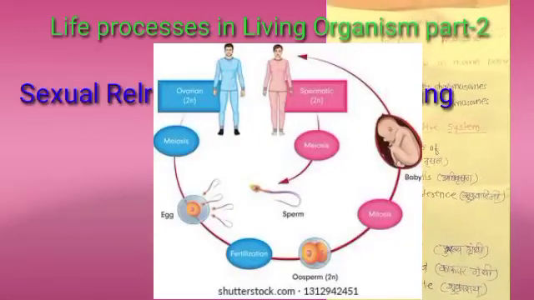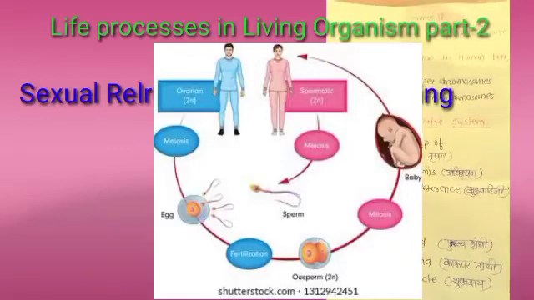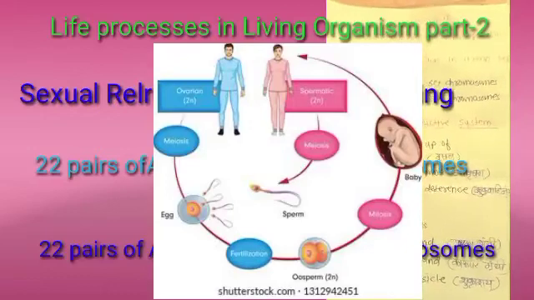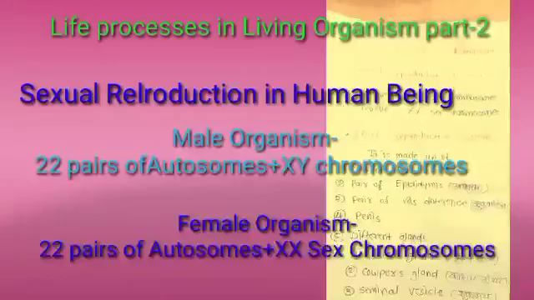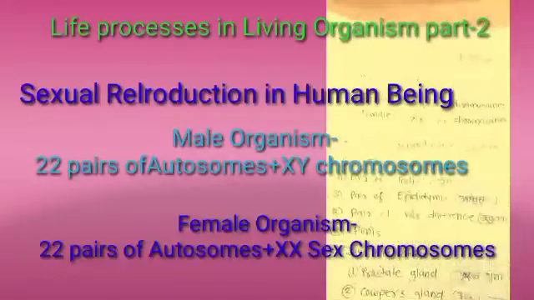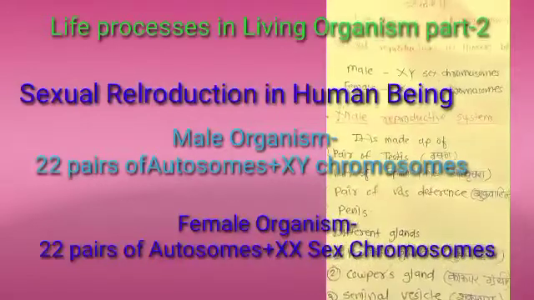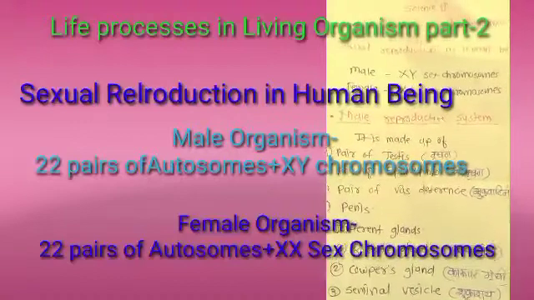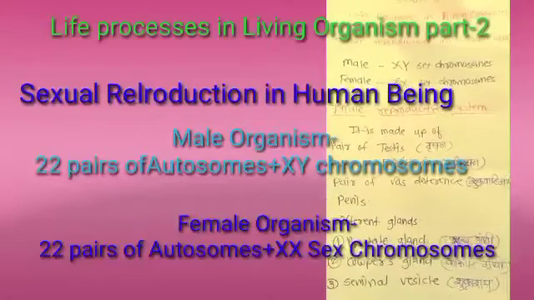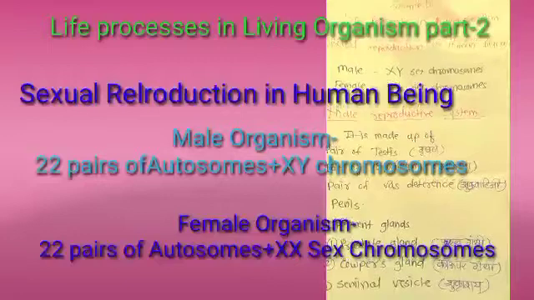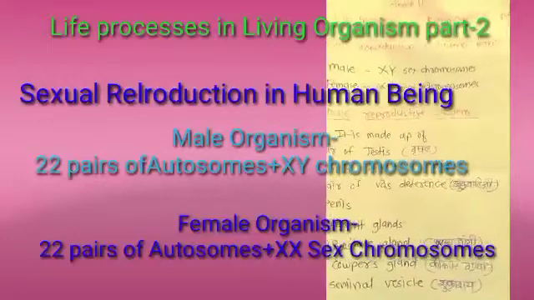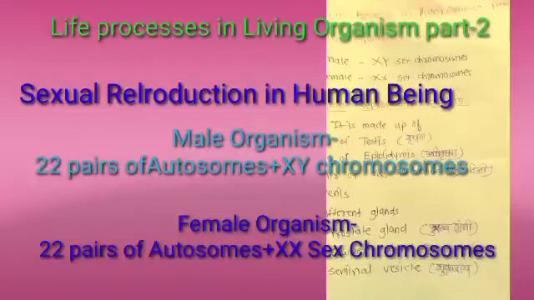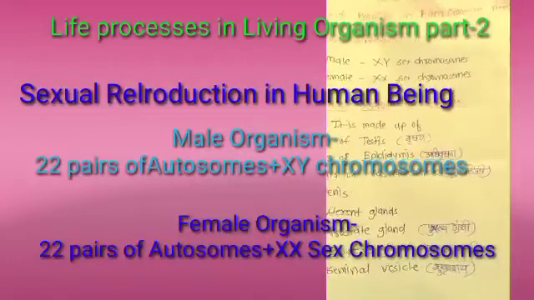Here, for sexual reproduction, the male organism and female organism are separate. The male organism has 22 autosomes and XY as the sex chromosomes, and the female organism has 22 autosomes and XX as the sex chromosomes. The reproductive system with specific organs develops in the body of man and woman due to these sex chromosomes only. The X chromosome is present in men and women, whereas the Y chromosome is present in men only.